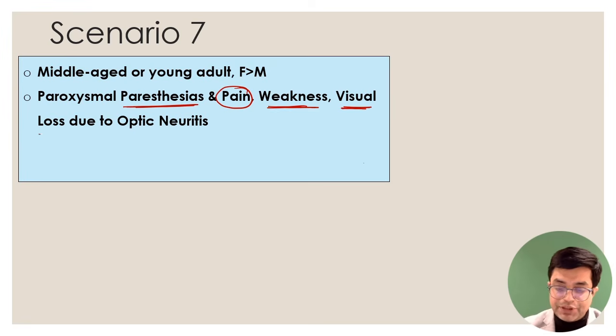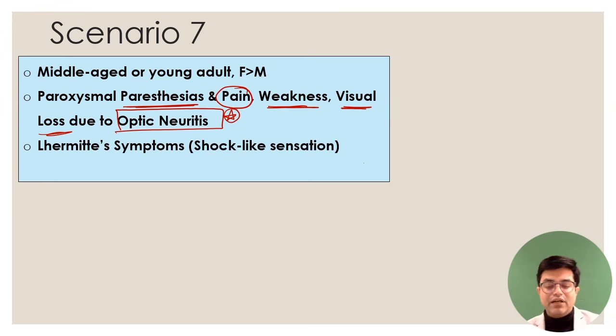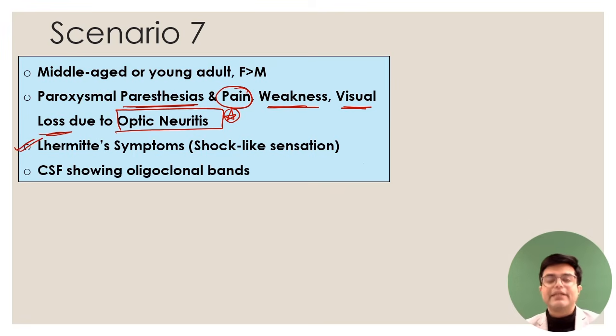Weakness of the body can happen. Visual loss can happen due to optic neuritis. Optic neuritis is a very important clue. So middle-aged female, sometimes middle-aged male, 20 to 40 years, optic neuritis, paresthesias, pain and weakness. And the question will say Lhermitte symptoms are present: a shock-like sensation starting behind the neck and going all the way from back to the lower limb. So Lhermitte symptom is another important clue. And further they will say CSF showing oligoclonal bands.